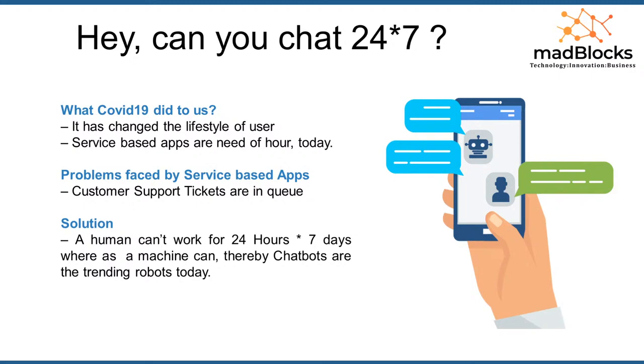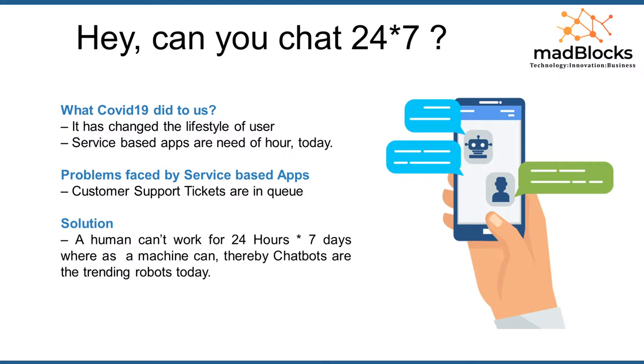If there is any issue with the customer, then obviously the customer will raise a ticket, which is like a support ticket, or you can say a ticket will be raised when there is suddenly heavy usage. Then obviously all the service based apps will have all types of customer support tickets in the queue. So when the customer is waiting for help, if the app support executive is unable to answer, then obviously the customer will get irritated, and they will uninstall the mobile application, right?